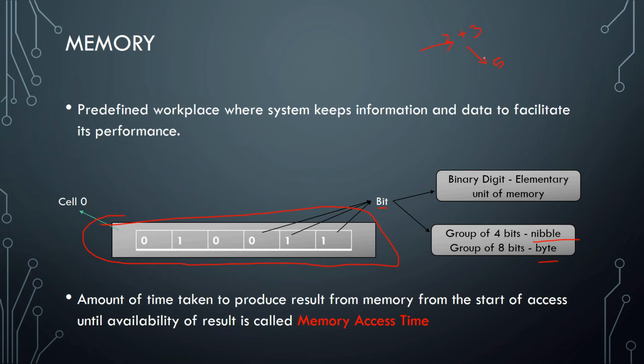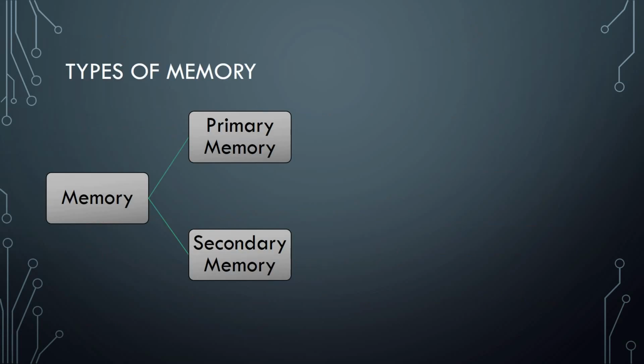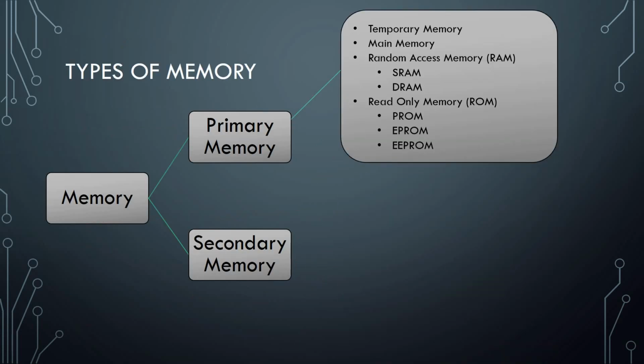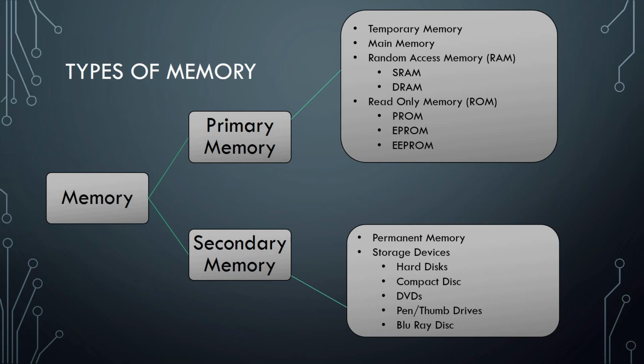The total time used by the computer to access the memory from the start to the end is known as memory access time. Next we have two types of memory: primary memory and secondary memory. Primary memory is also known as temporary memory or the main memory. Temporary memory because it's a volatile memory. Main memory because it's directly attached to the processor.